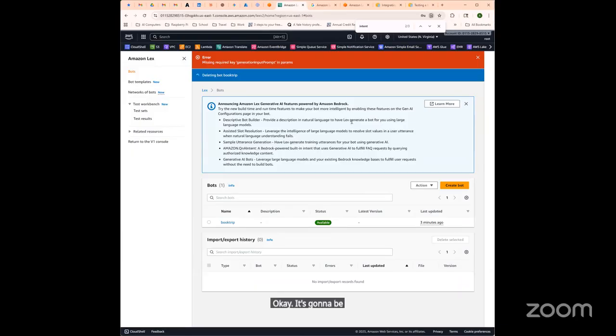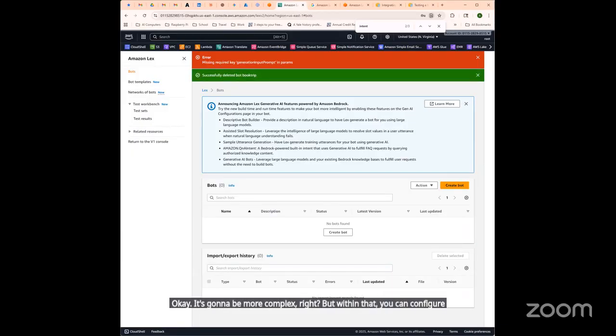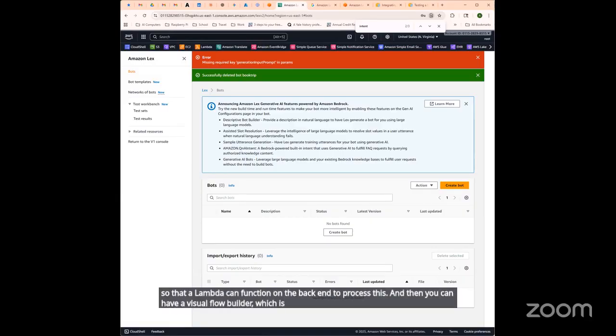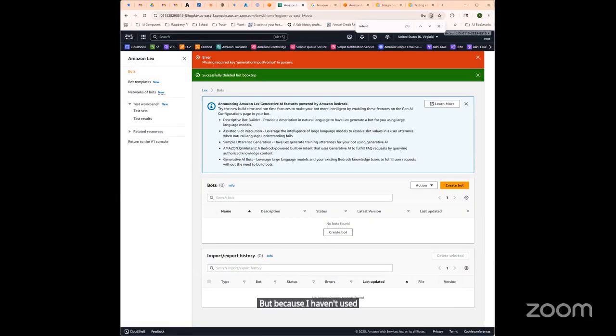It's going to be more complex, right? But within that, you can configure slots for the city you want to book your hotel, the check-in date, the nights you want to stay, the room type, right? And you can set up fulfillment so that a Lambda can function on the back end to process this. And then you can have a visual flow builder, which is what I was attempting to show, but because I haven't used this as much, I'm not as familiar with it.